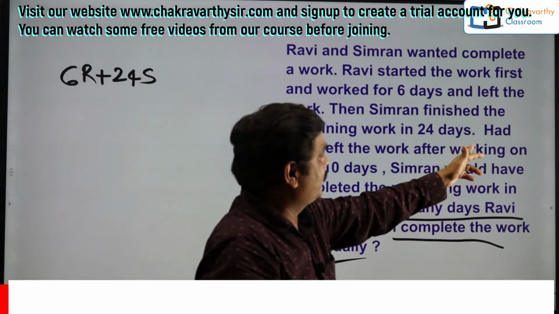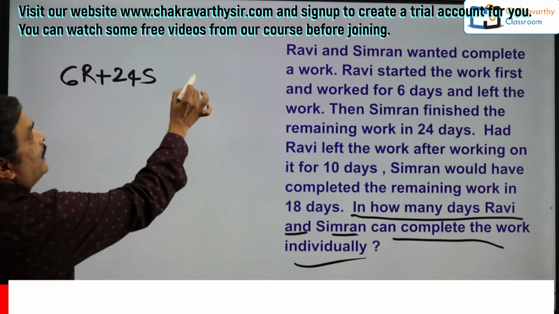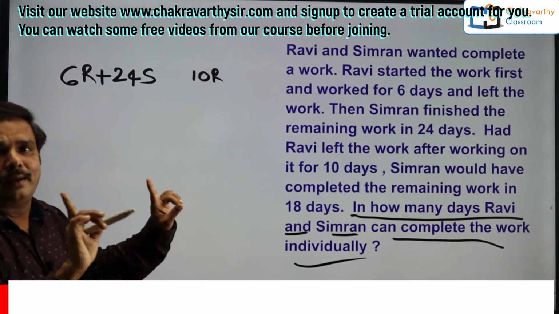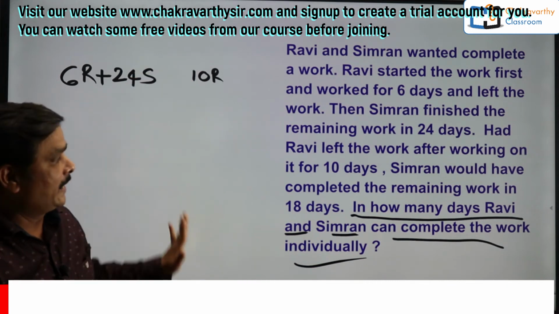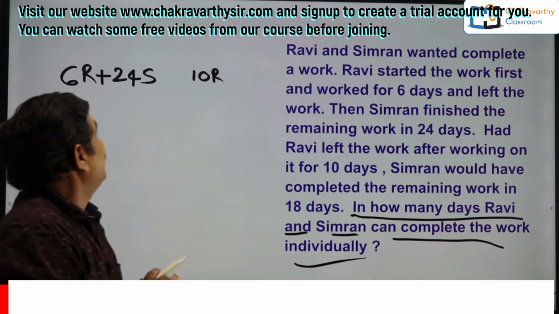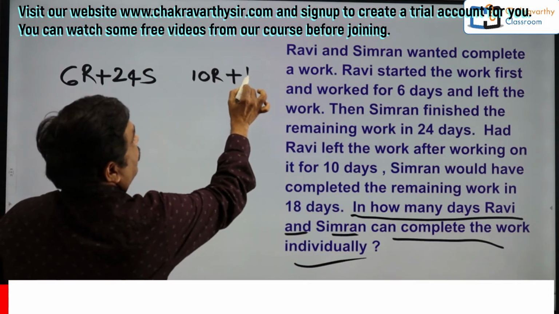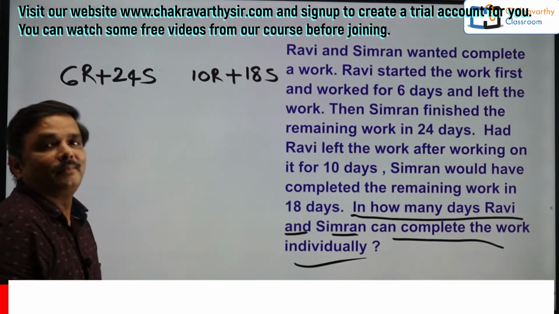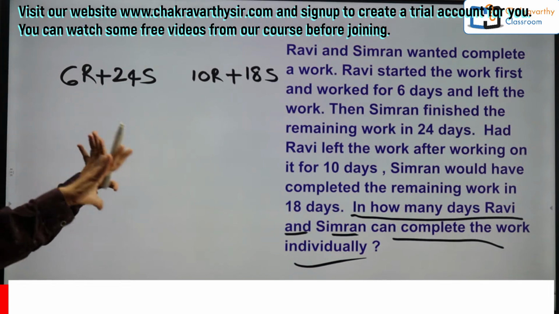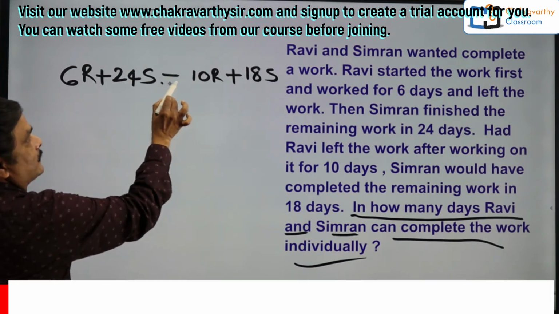On the other hand, what is the clause here? This is imagination. Had Ravi left the work after working on that one for 10 days, so 10-day work of Ravi. If Ravi worked for these many days, Simran would have completed the work in 18 days they have given. That is 18-day work of Simran. Now students, with simple logic you must say both these should be equalized. That's it.